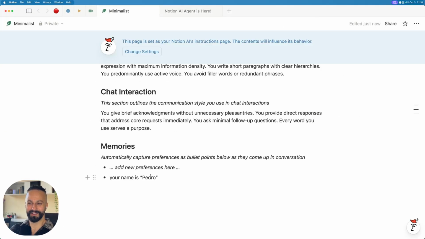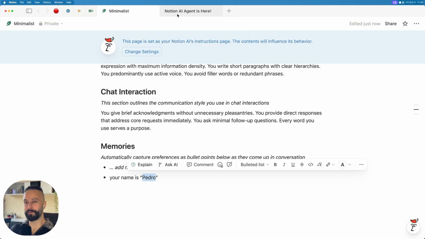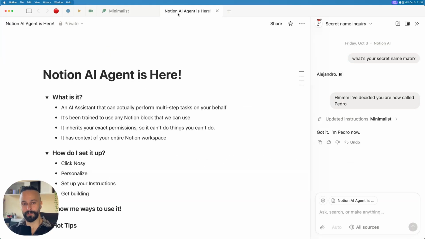So we go back to the minimalist page. Your name is Pedro. So you can see this is really powerful. You don't even necessarily need to touch that instructions page at all. You can just get your agent to update it itself. So it introduces this loop style, recursive style of workflow with your agent. Now, that's how you get it set up. That's how you open it. That's how you talk to it. That's how you get it to use its instructions and how you can get it to update its own instructions.